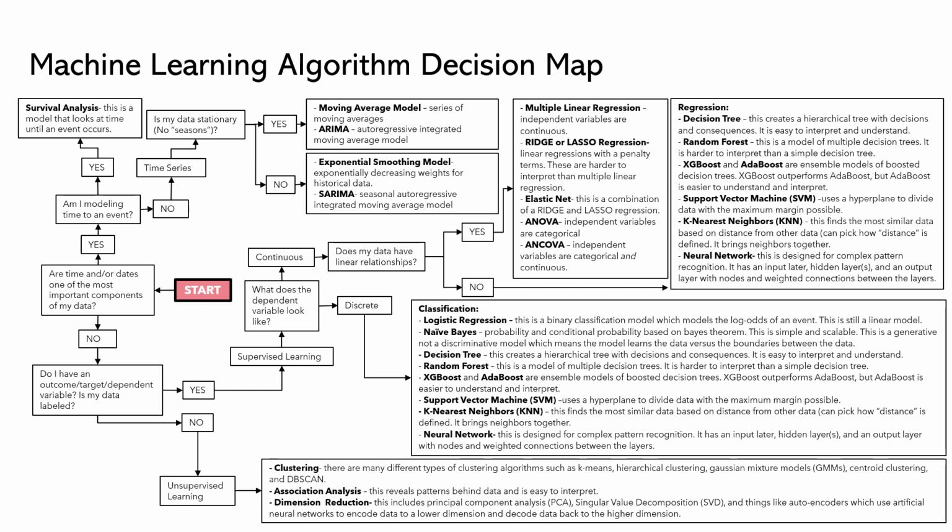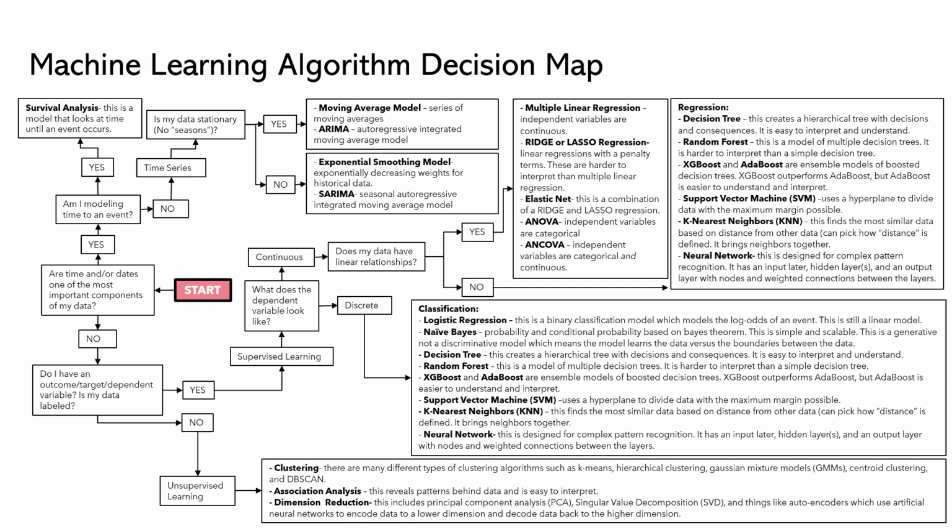If we're doing unsupervised learning, I would start with these three options. So we can use a clustering algorithm. I think one of the most common ones is k-means, but there are definitely other ones, things like hierarchical clustering, Gaussian mixture model, centroid clustering, DBSCAN, and so on.